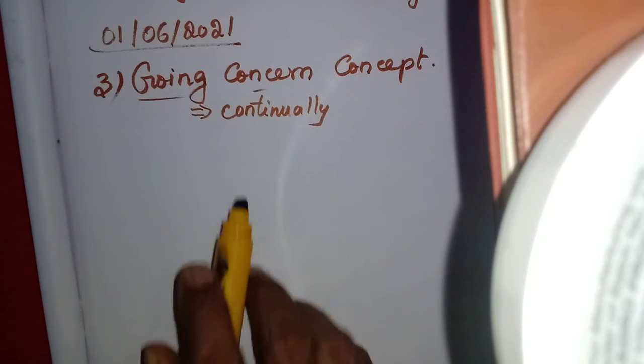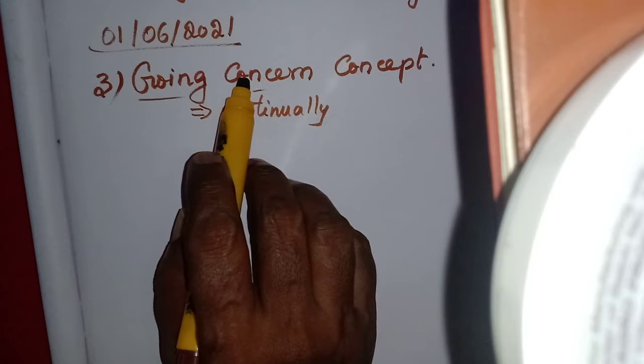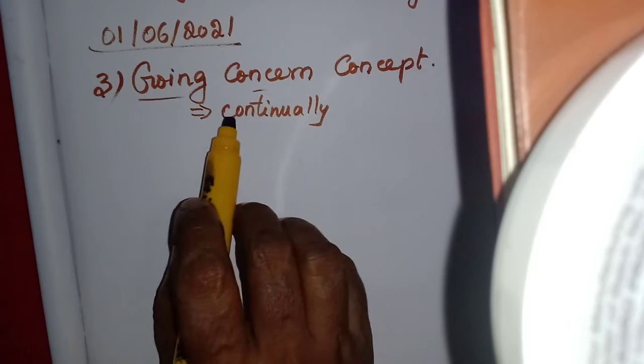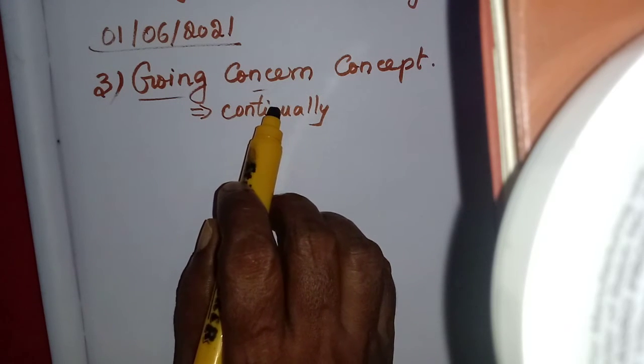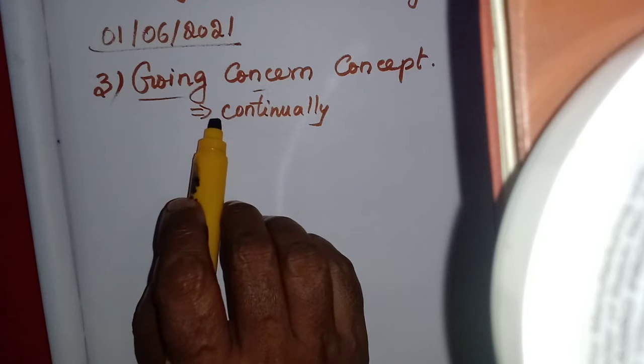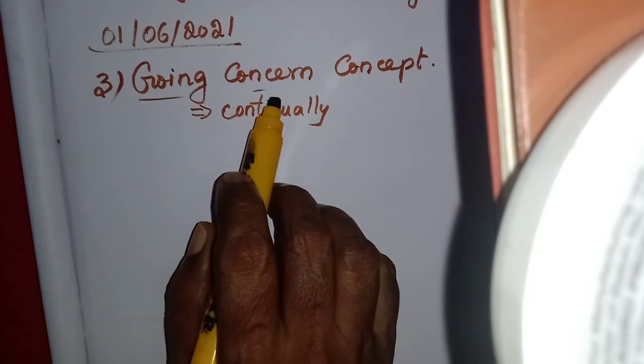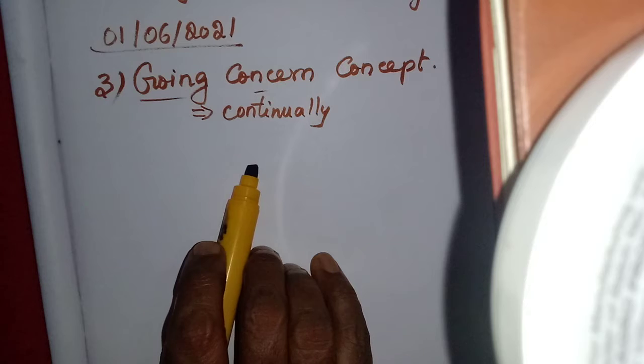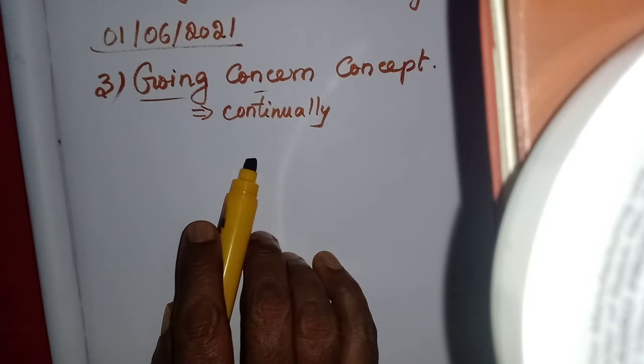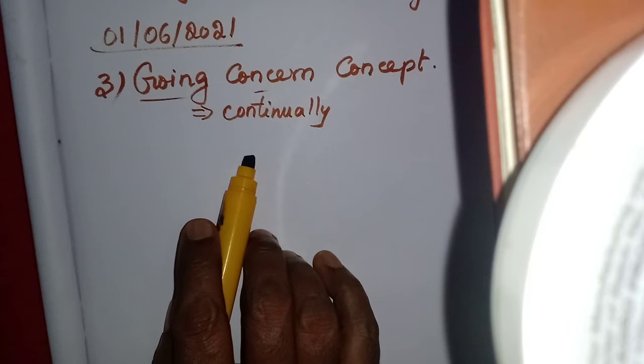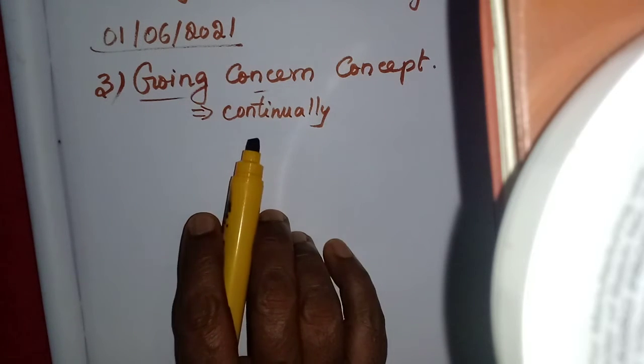It is not for 1 year or 2 years, we are not going to close the business. It will be continuously running for a long period of time. In the future it will be running for a foreseeable future, that means maybe for 10 years, 15 years it will be going on.